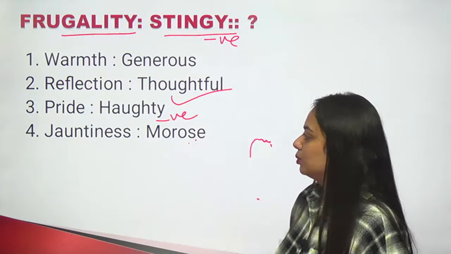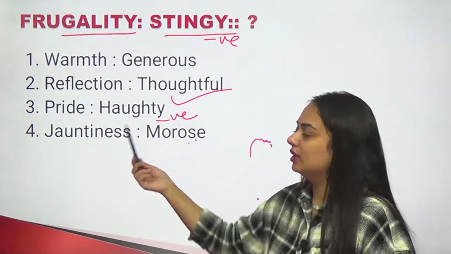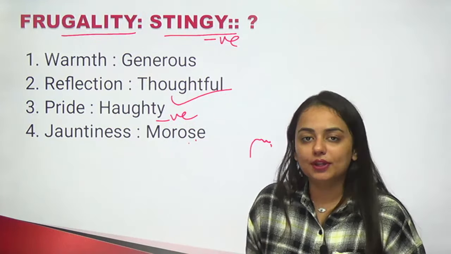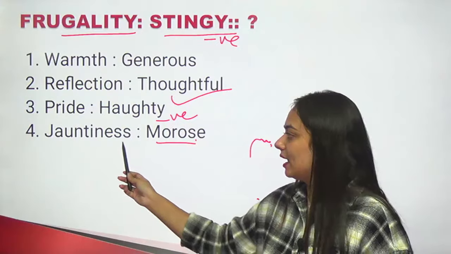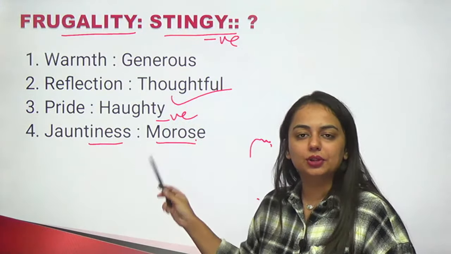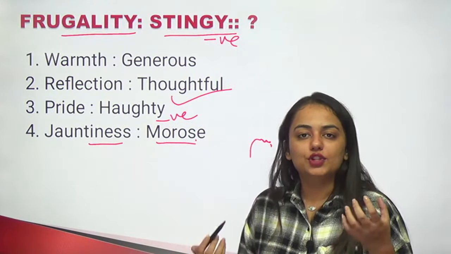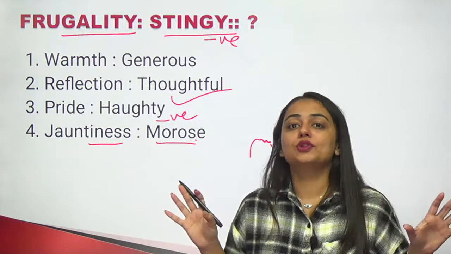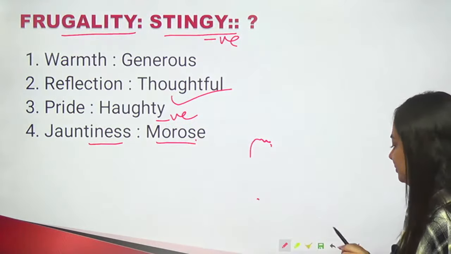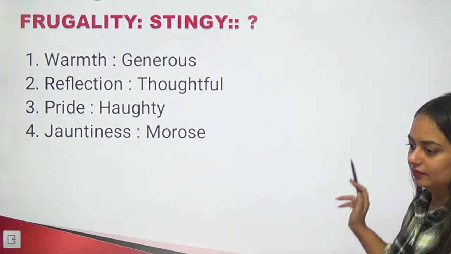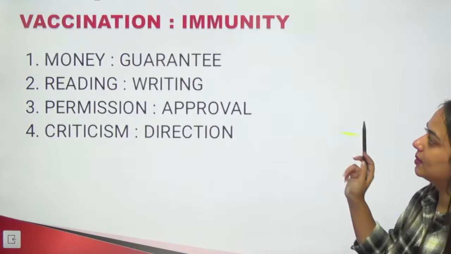If you look at the last one, jauntiness and morose. Jauntiness is a state of being happy. Morose is being sad. So they are quite opposite to each other. But we are looking for a pair which have similar meaning but opposite connotations. I hope this much is clear.